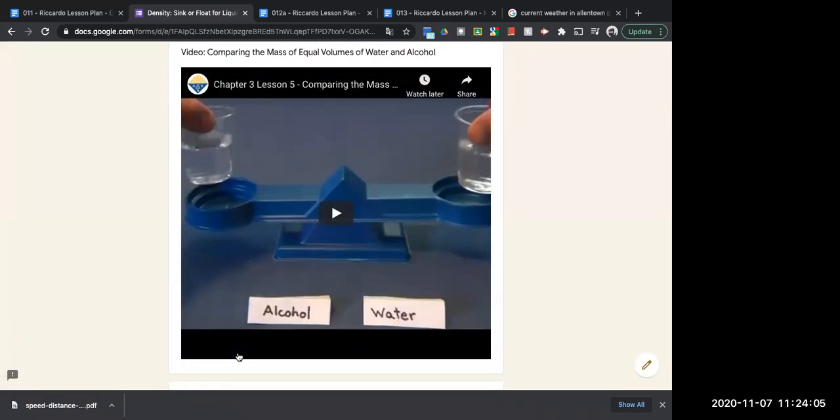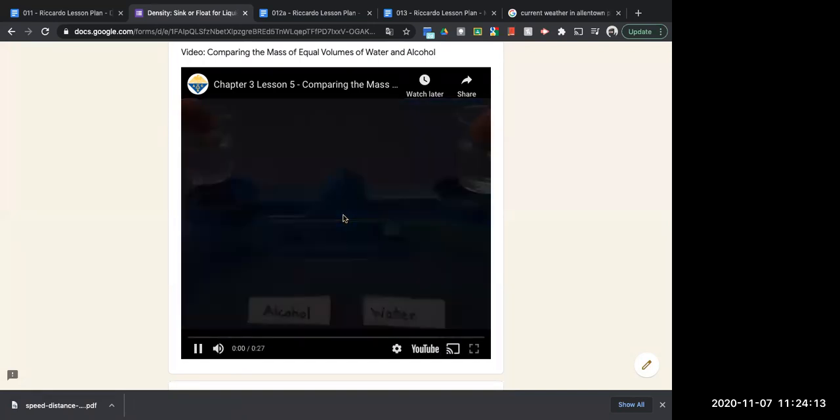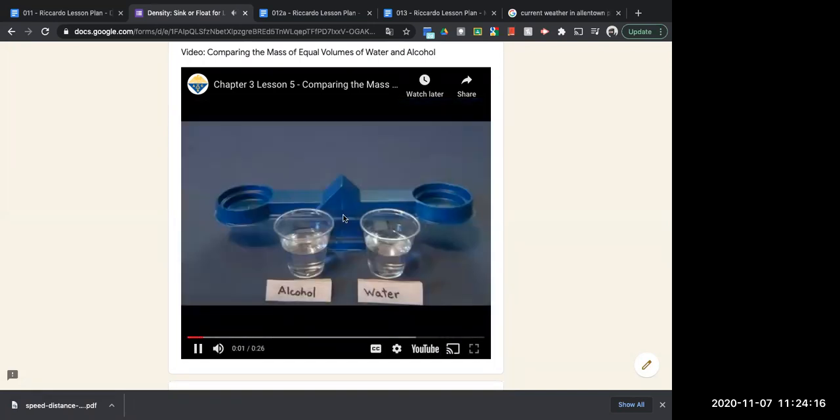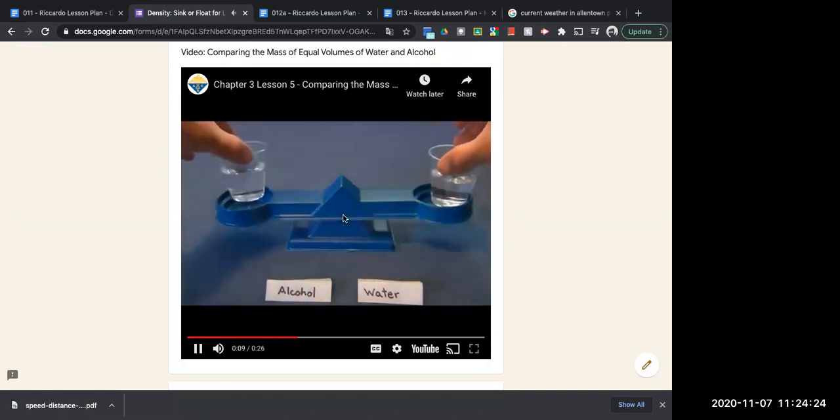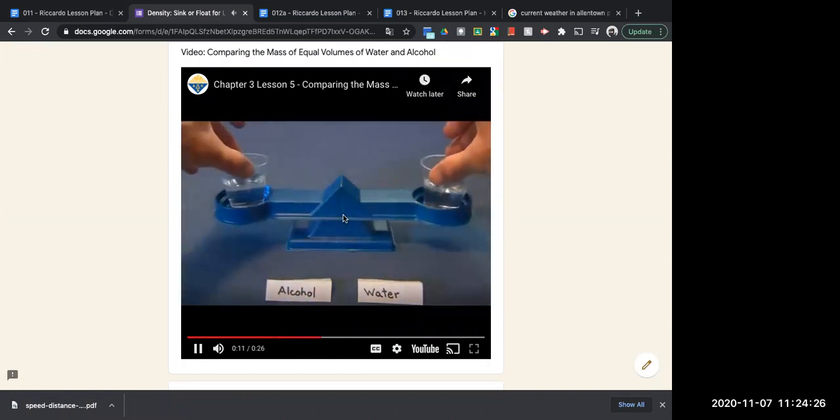All right. Let's take a look. Water or alcohol? Which one weighs more? Prediction: alcohol has less mass than water. Let's compare the mass of equal volumes of two different liquids. On the left we have alcohol and on the right we have water. There are equal volumes of these two liquids. Which liquid do you think will have more mass? Water.